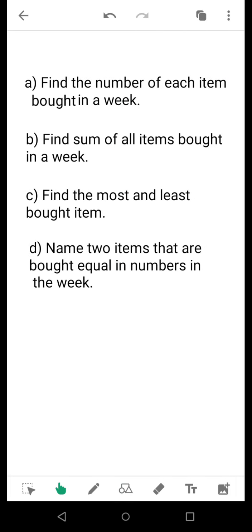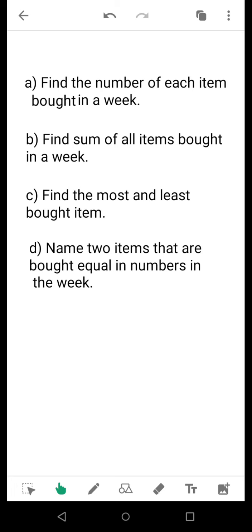These are the 8 questions that we will be doing based on today's classwork. Thank you, students. First of all, one thing I want to remind you is that whenever you are doing this bar graph, that particular bar chart, either you can take a screenshot of it and insert it, or, as I told you, you can draw the bar graph. Choice is yours. But please write the questions and then provide the answers, because since this is a video lesson, if you write the questions and then provide the answers, it's better for you and for the teacher also. Then the serial number of the questions can easily be maintained.